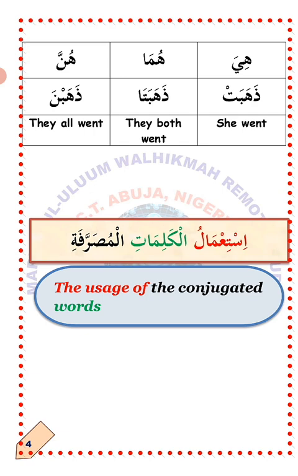MashaAllah. Isti'mal al-kalimat al-musarrafa. Now the isti'mal, the usage, of al-kalimat al-musarrafa, the conjugated words. How do we make use of them in a meaningful sentence?